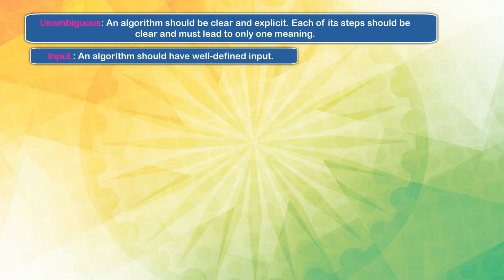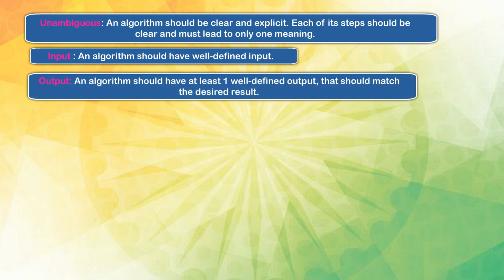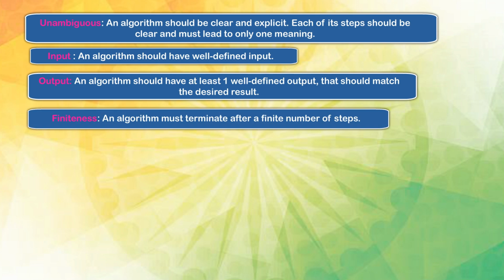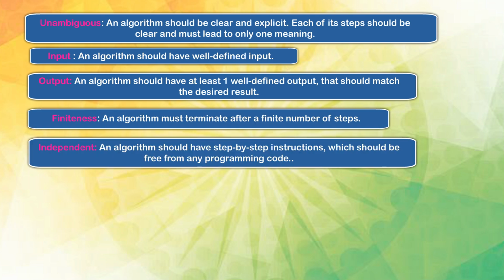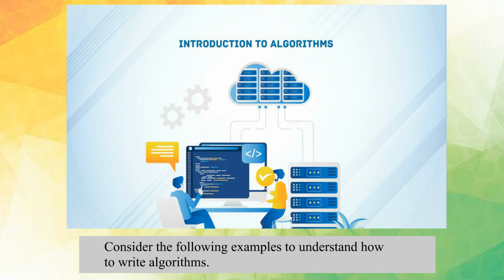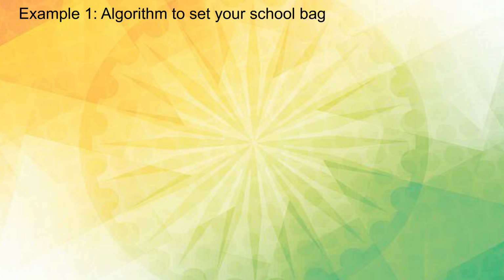Input: An algorithm should have well-defined input. Output: An algorithm should have at least one well-defined output that should match the desired result. Finiteness: An algorithm must terminate after a finite number of steps. Independent: An algorithm should have step-by-step instructions, which should be free from any programming code. Consider the following examples to understand how to write algorithms.